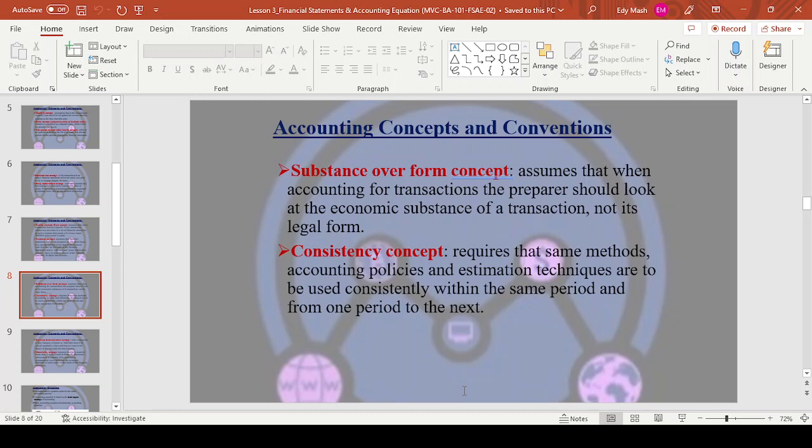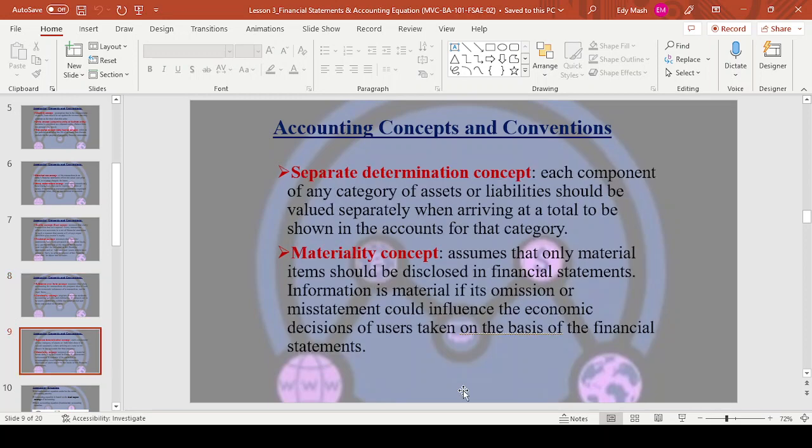The separate determination concept states that each component of any category of assets or liabilities should be valued separately when arriving at a total to be shown in the accounts for that category. And then we have the materiality concept. It assumes that only material items should be disclosed in financial statements. Material items means something you can value money-wise. Information is material if its omission or misstatement could influence the economic decisions of users taken on the basis of the financial statement. So that's the materiality concept.